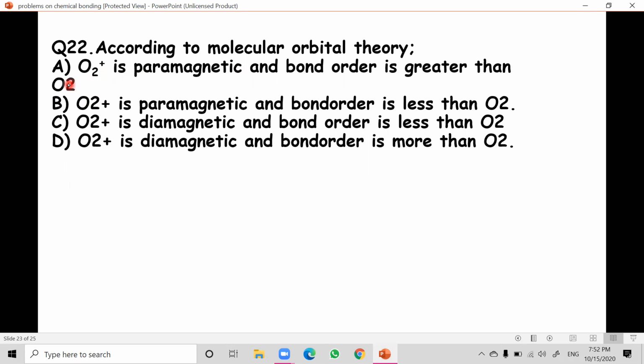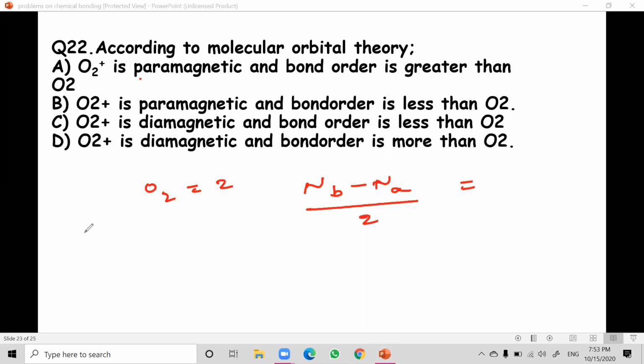The bond order of O2 you already know. O2 bond order is 2, O2 plus is 2.5, and O2 plus is paramagnetic because it contains unpaired electrons. O2 also has unpaired electrons. How to find bond order? Number of electrons in bonding minus number of electrons in anti-bonding, Nb minus Na, divided by 2. The bond order of oxygen is 2, and O2 plus means one electron is missing, so its bond order increases.